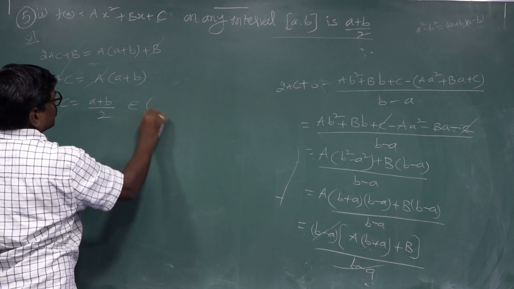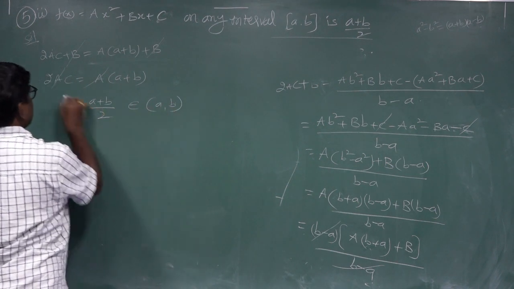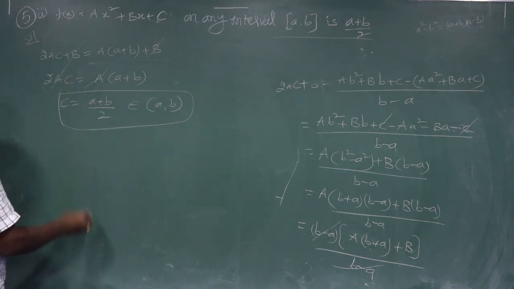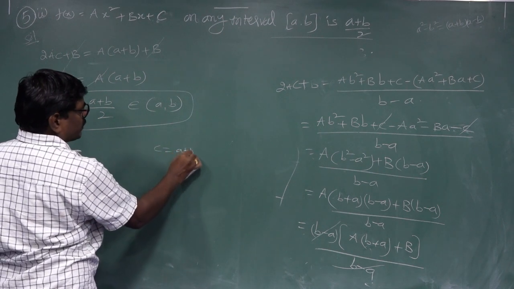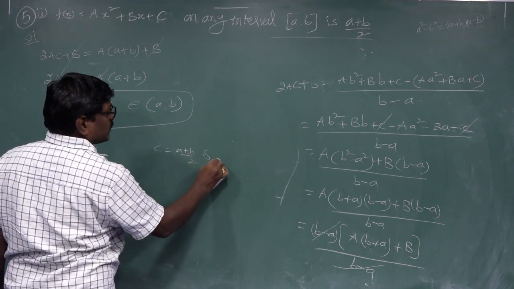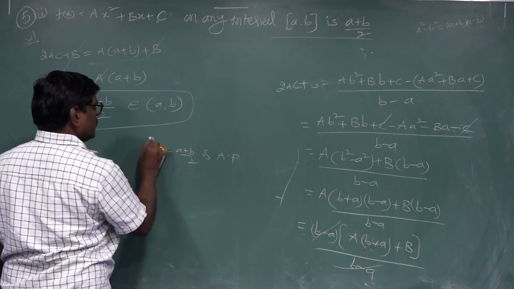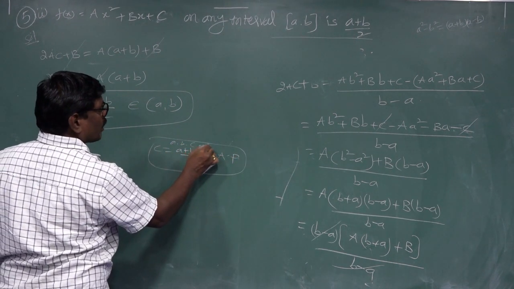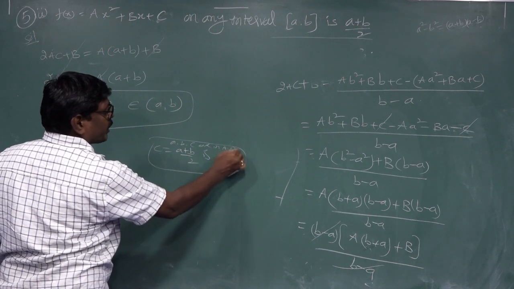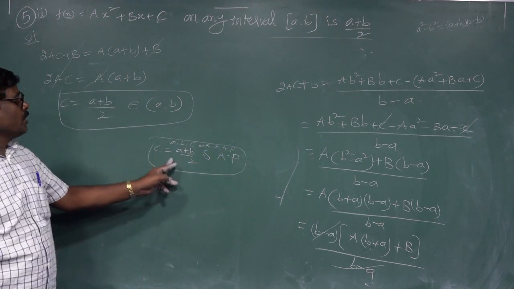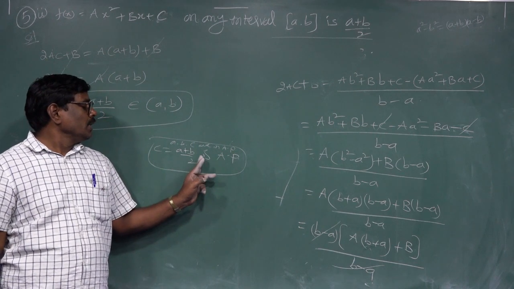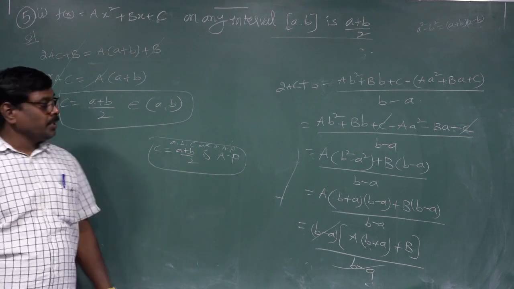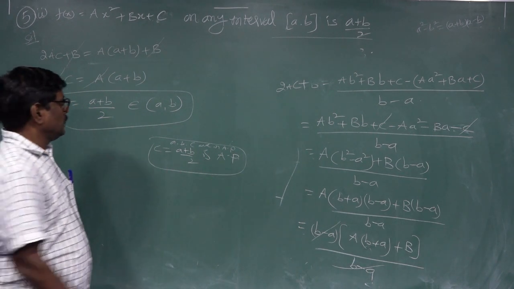This belongs to (a, b). This is the answer. This formula c is equal to (a plus b) by 2 is the AP. This is AP: a, b, c are in arithmetic progression. This c equal to (a plus b) by 2 is the arithmetic progression.